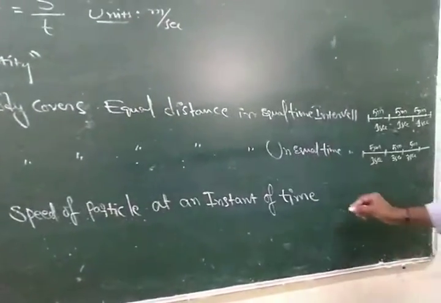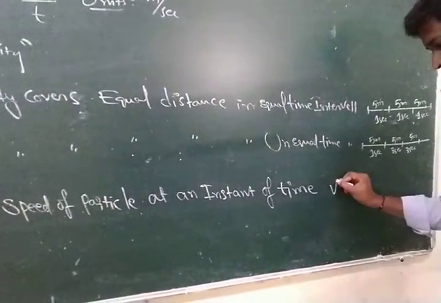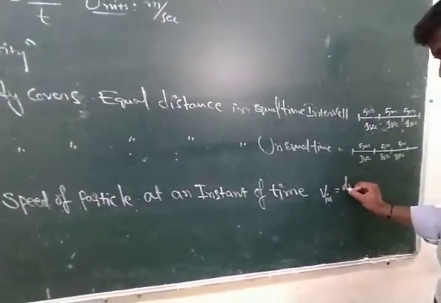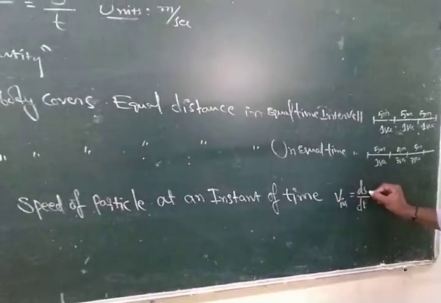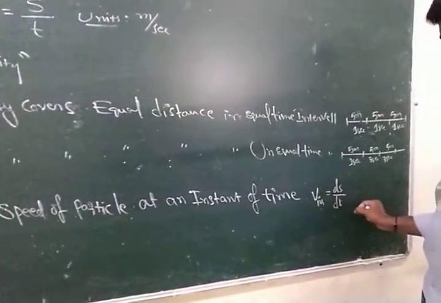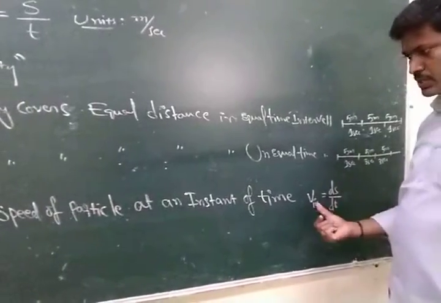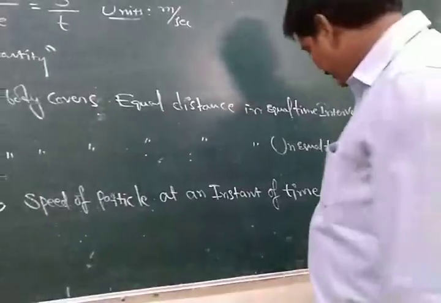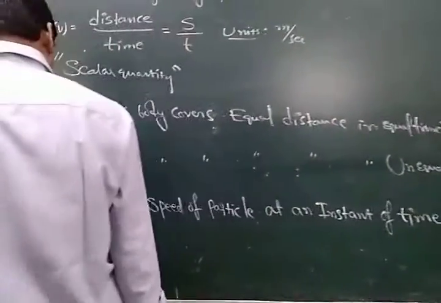That is called instantaneous speed, V. The instantaneous speed formula is ds divided by dt, where ds is a fractional distance and dt is a fractional time. So the ratio is the instantaneous speed. Units are also the same.